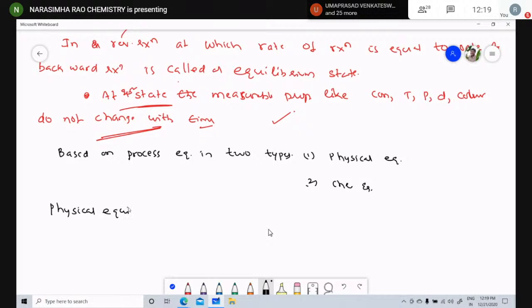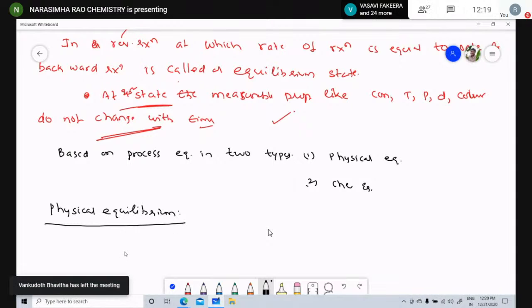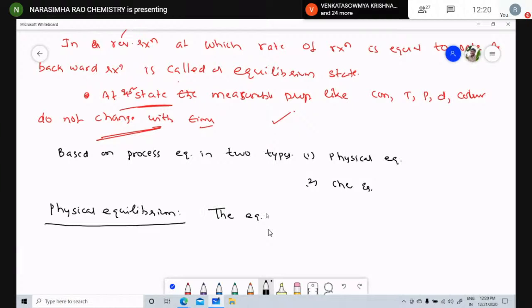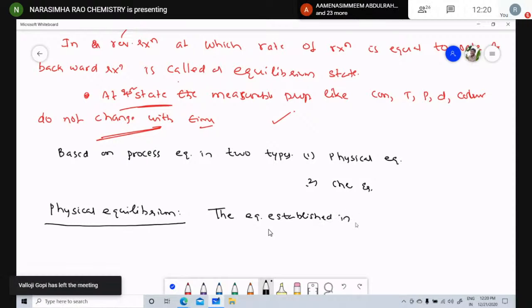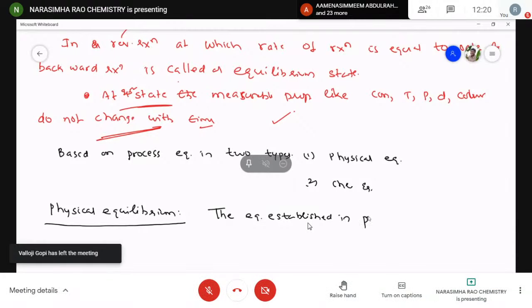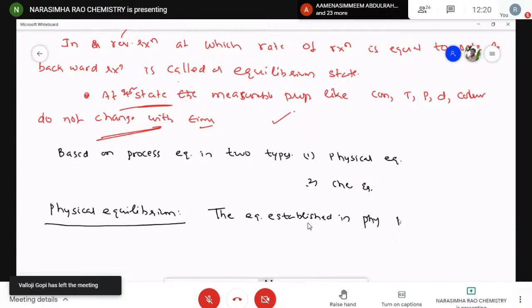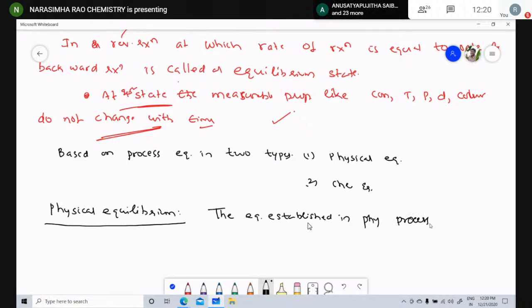Physical equilibrium. Then what is physical equilibrium, children? Let me discuss. Physical equilibrium means the equilibrium established in a physical process. Then what is the physical process?